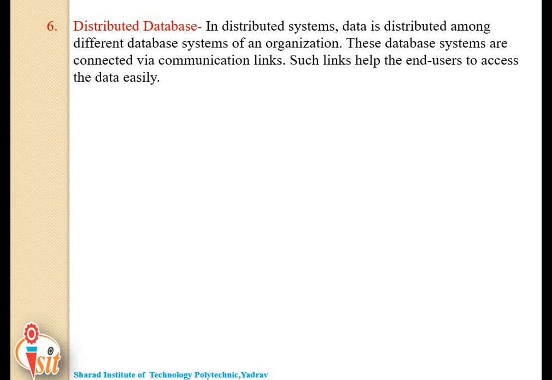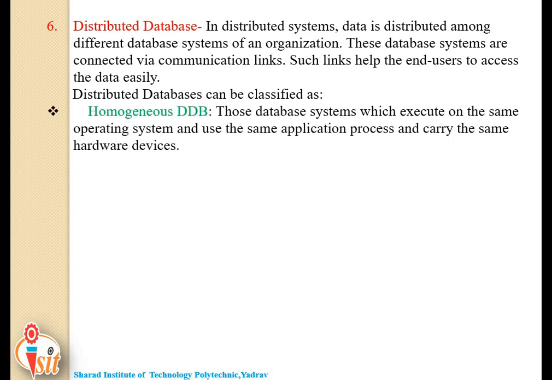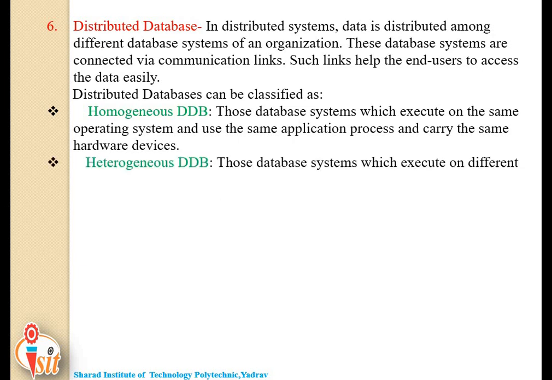These sites are connected to each other with the help of communication links, which helps them to access the distributed data easily. Distributed databases are of two kinds. First one is homogeneous distributed database and second one is heterogeneous distributed database.